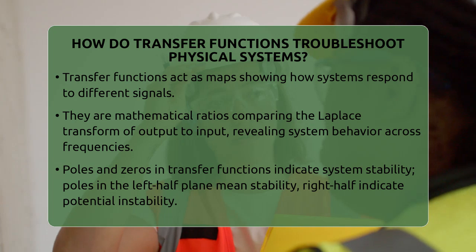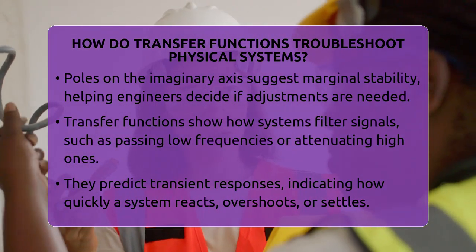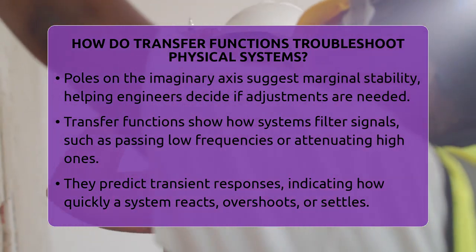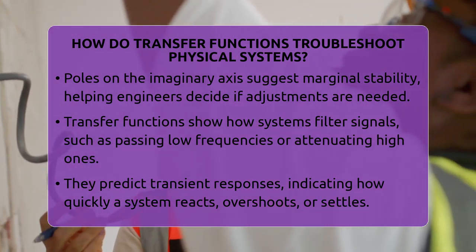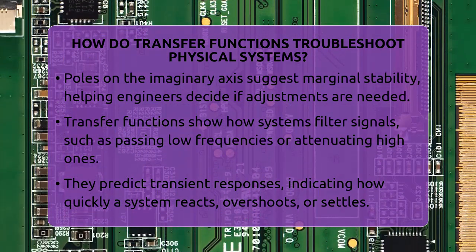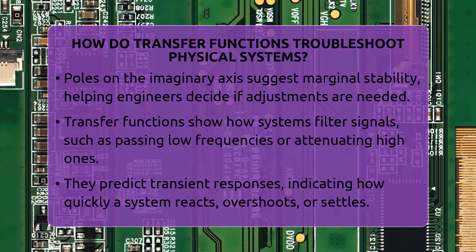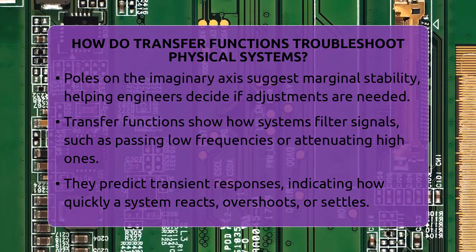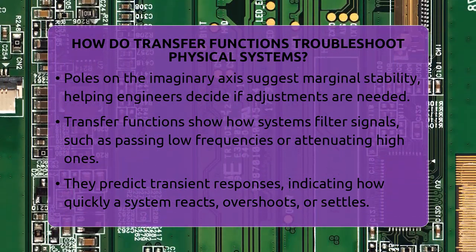One key way transfer functions help troubleshoot is by looking at poles and zeros. Poles are points that tell us about system stability. If poles are in the left half of the complex plane, the system is stable. If they are in the right half, the system can become unstable. Poles on the imaginary axis mean the system is marginally stable. Spotting these helps engineers decide if adjustments are needed.